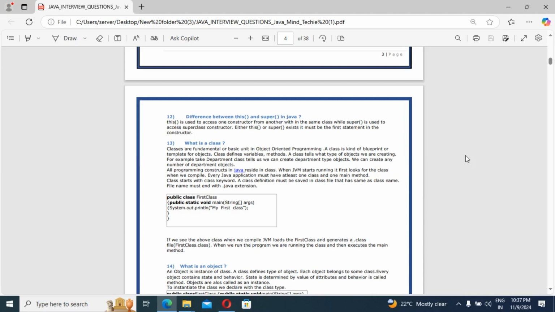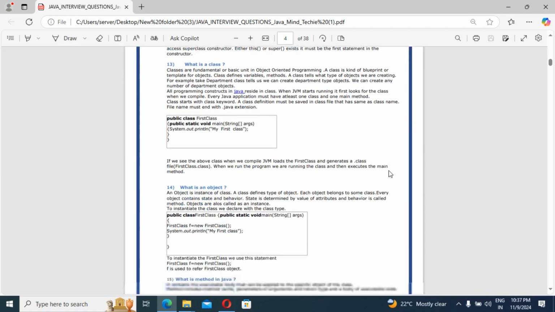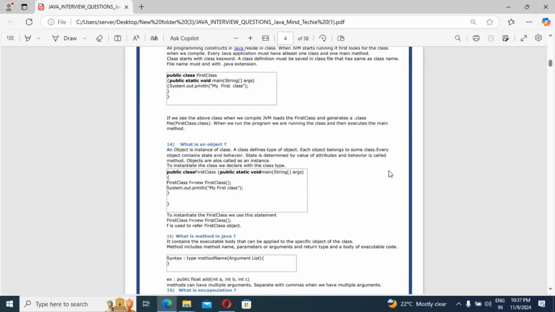Suppose test.java. If you are going to create a class named Test, it will be saved as test.java. You can see that is our class. That covers what a class is and how we construct a class in Java. Next question, what is an object?